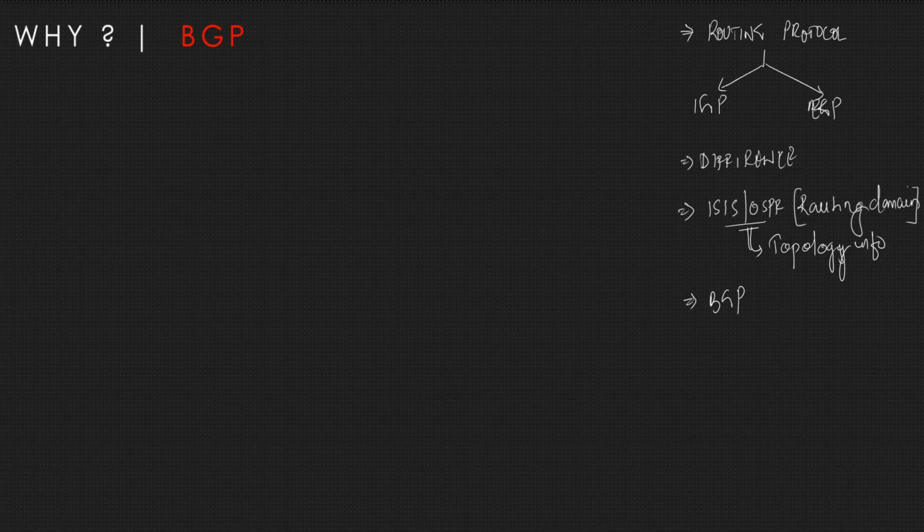When we talk about BGP, BGP says that a routing domain is nothing but having the same administrative control. So in the context of BGP we have the same administrative control, whereas for ISIS and OSPF, when we talk about a routing domain, it's about topology information. It's an area in which they will flood topology information.